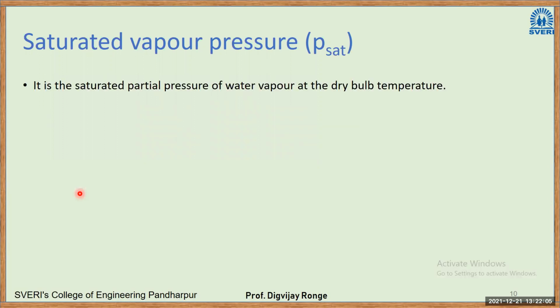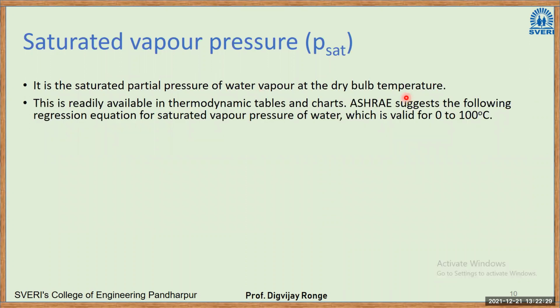So the next concept here is saturated vapor pressure, right? Vapor pressure is nothing but the partial pressure, and when the water particles or the air reach saturation conditions, that partial pressure we refer to as the saturated vapor pressure. So it is the saturated partial pressure of water vapor at the dry bulb temperature. It is readily available in thermodynamic tables and charts.